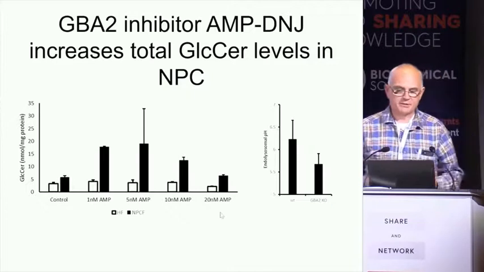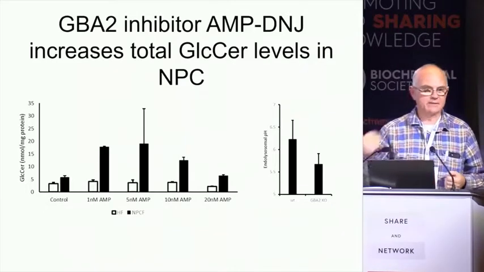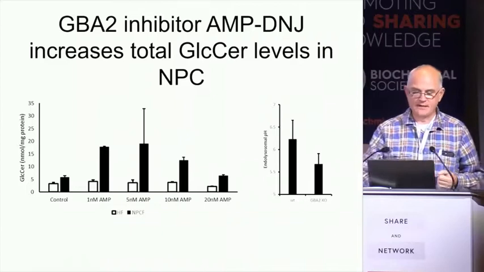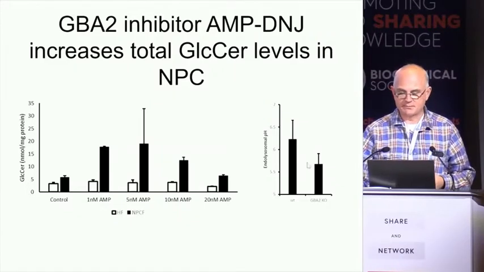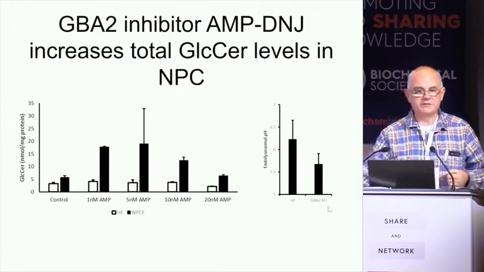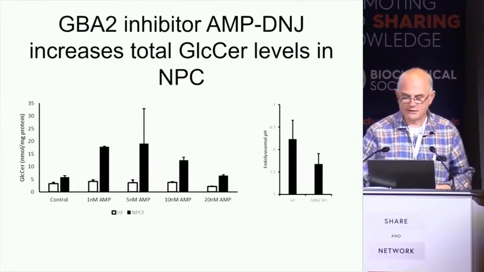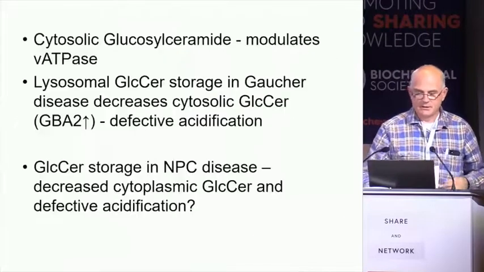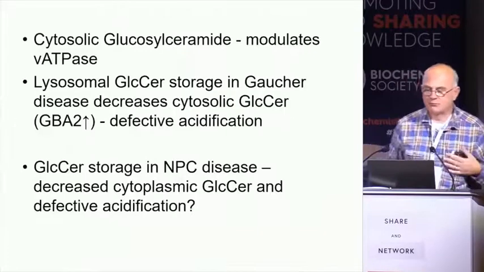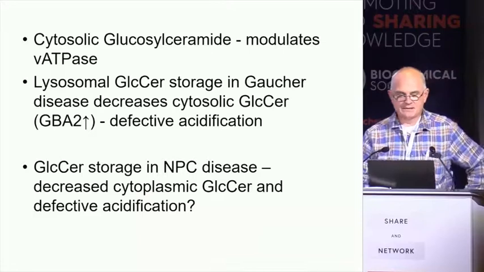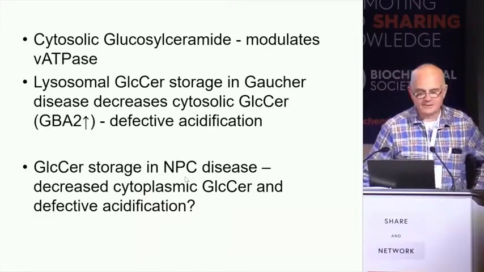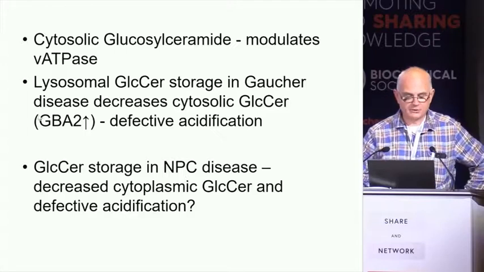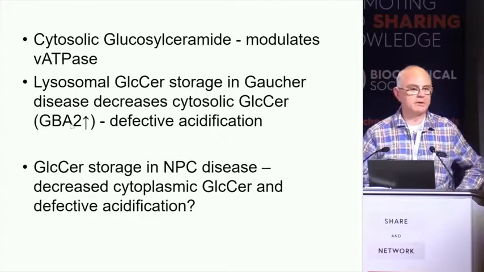I previously showed you when we knock out glucosylceramide synthase, we get increases in endolysosomal pH. So if we increase the levels of glucosylceramide in the cytoplasm, do we decrease the pH? And indeed we do. This CRISPR knockout of GBA2 shows decreased endolysosomal pH. So we and others have already found that in Gaucher disease we get a defective acidification of the Gaucher lysosomes, and there's a reported increase in GBA2.